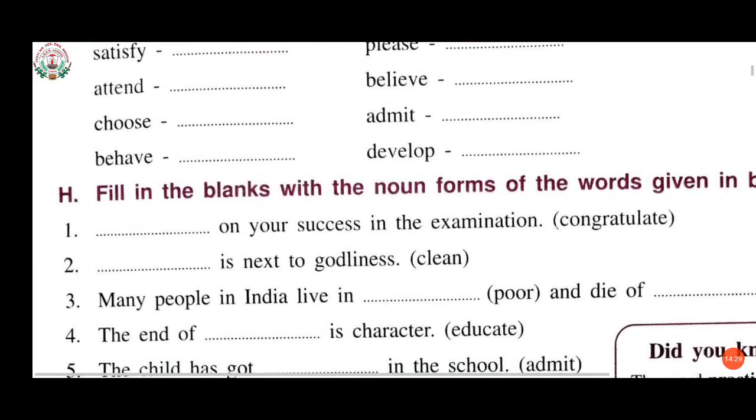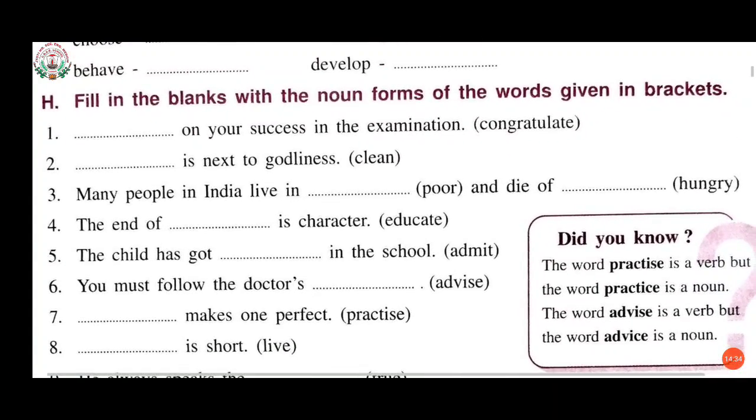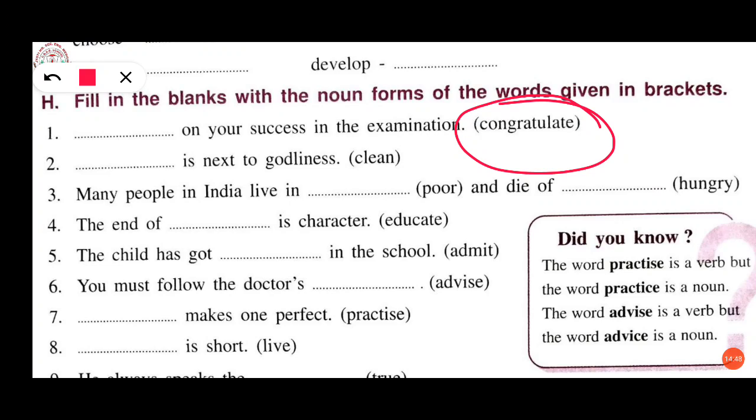Now H1. Fill in the blanks with the noun forms of the words given in brackets. Now we have to fill the blanks with the nouns. The word is given here, in the bracket, and we have to change it according to the sentence. What is given in the question? We have to fill the blanks with the noun forms of the words given in the brackets. We have to form a kind of new words over here.